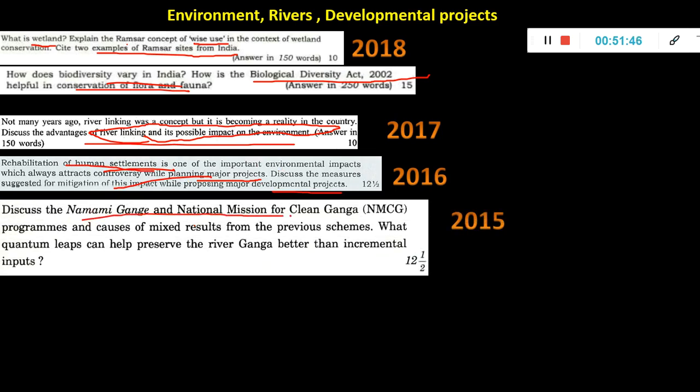Namami Ganga and NMCG. See, if it's 2015, if you take the 2015 paper alone and if I show you, I think it will be all schemes from top to bottom. All 20 questions will be schemes only.